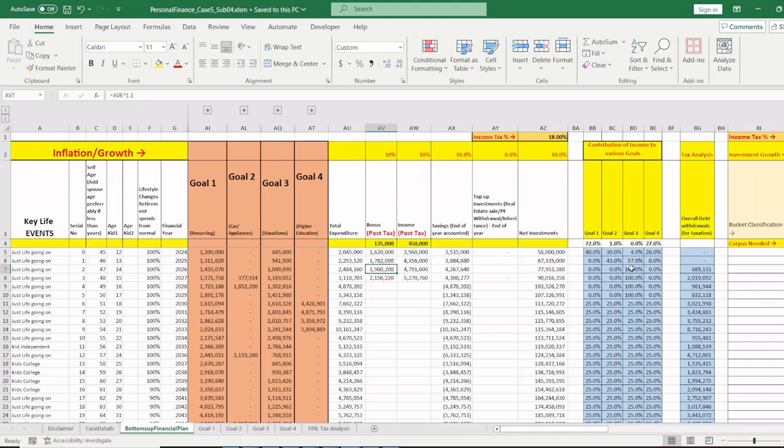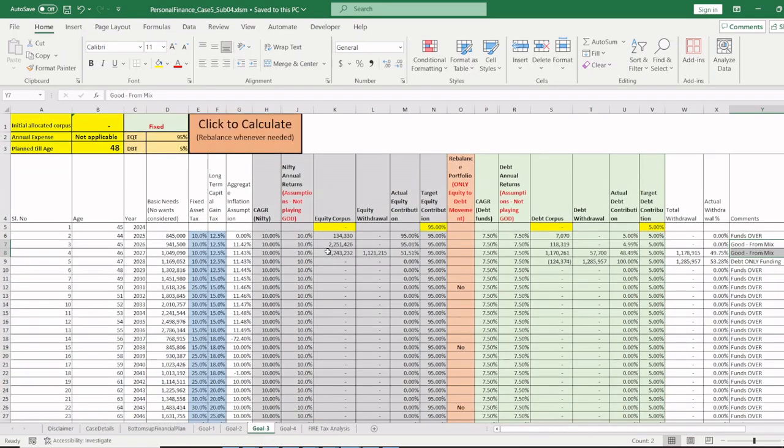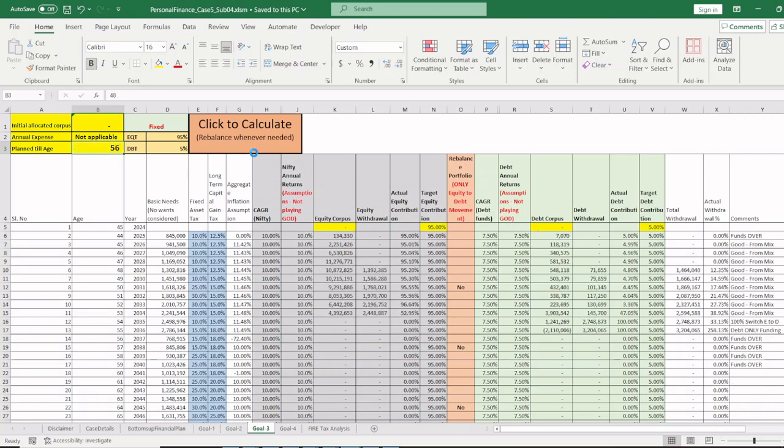For all these years, he's putting 100% of the salary into goal 3. That means for vacations, 100% of salary goes into vacations. So let's see what happens in goal 3. If they put 100% of salary in vacations, this was still 48 years. Let's see where it goes. It's now computing till 56 years. So the person can have vacations till he reaches 56 years of age.